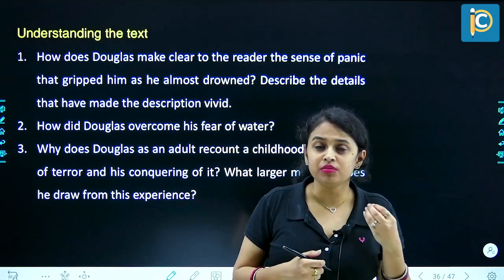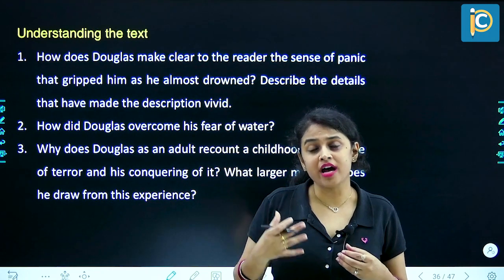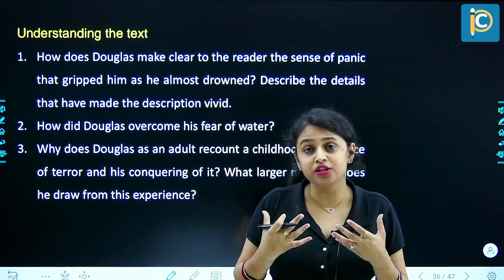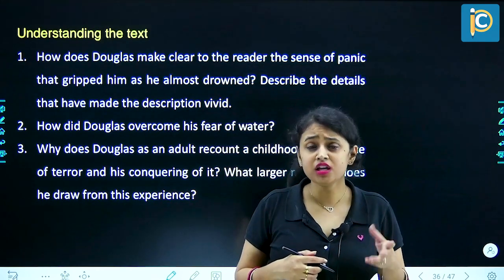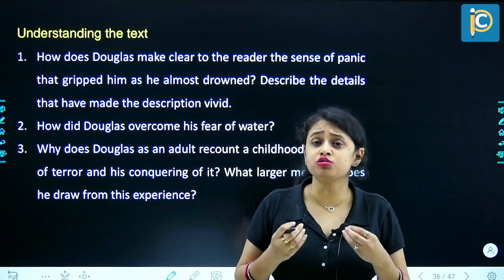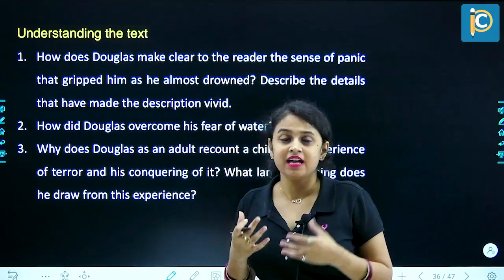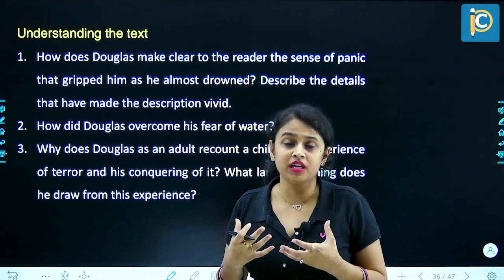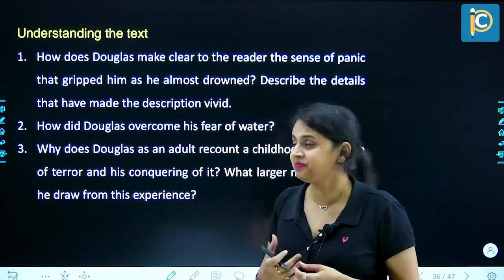But again, when that mishap happened, it took him so many years to actually overcome that fear, when he decided to overcome that fear. So he actually hired a swimming instructor who taught him how to swim, and he mastered the art of swimming in a couple of months. And that is how he became a confident swimmer, and he was able to overcome his fear.